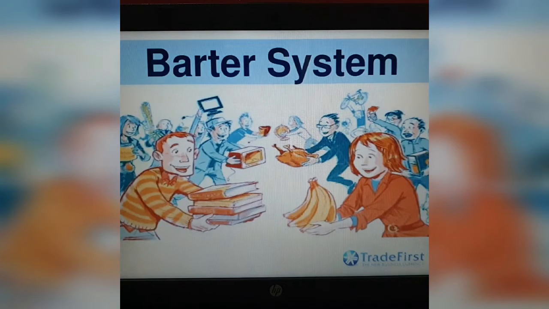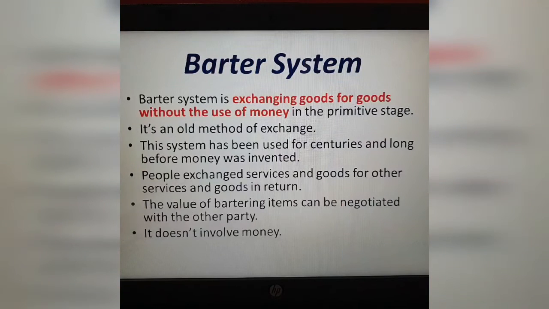Here also we can see the barter system. One is having bananas and one is having books. If you want books, you have to give your bananas to them and get books, right? A boy is having books and a girl is having bananas. They'll be exchanging the goods they are having. You can see many others having different goods behind in the picture, right?